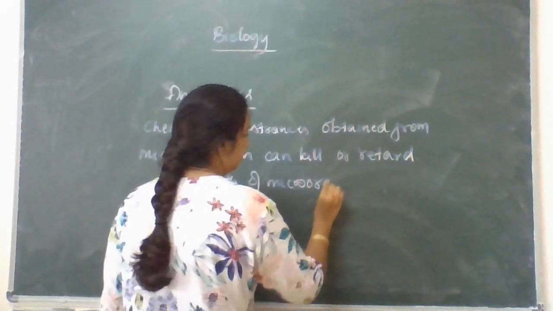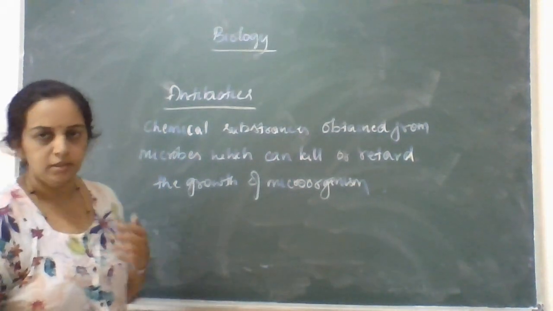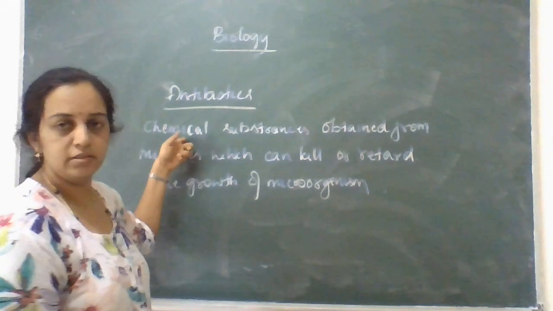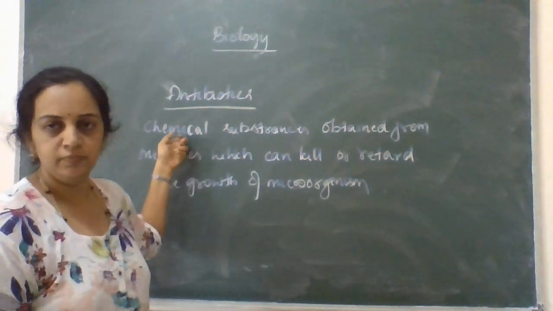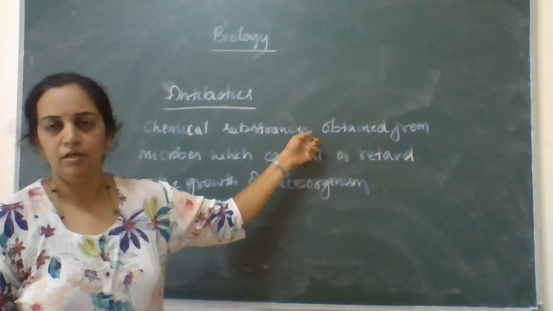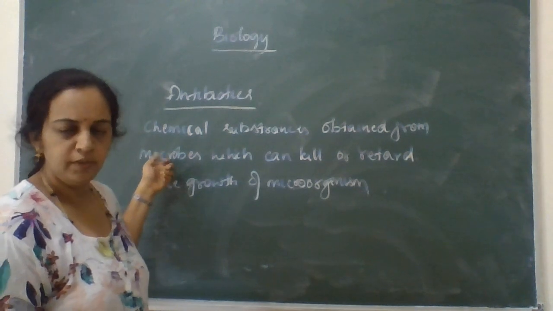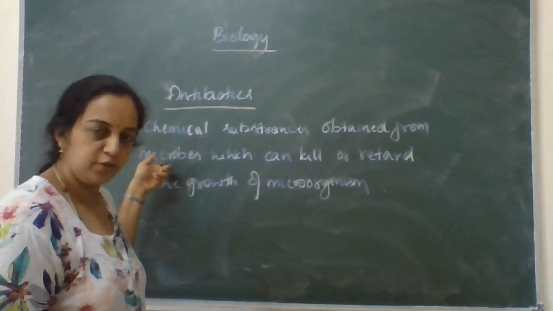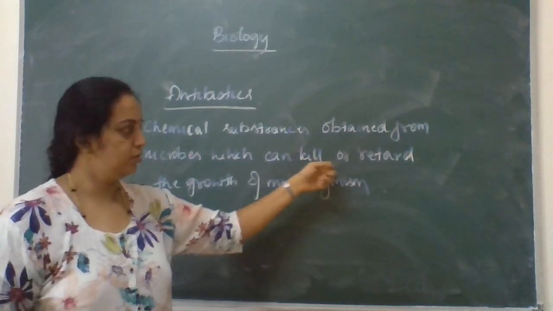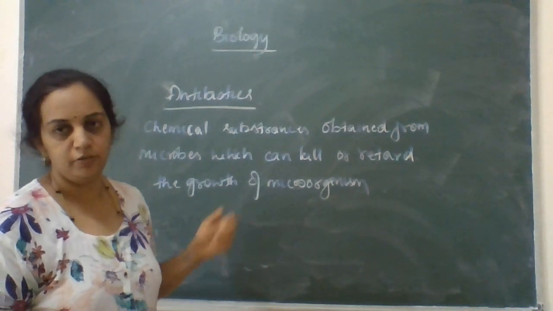These chemicals are not obtained from larger organisms, plants or animals, but from microbes. And this chemical obtained from a microbe kills or stops the growth of other microorganisms, and that is what we call antibiotics.